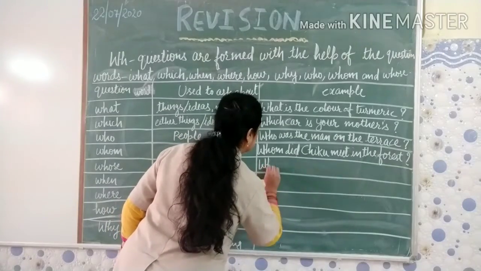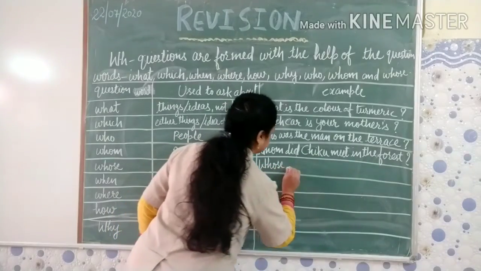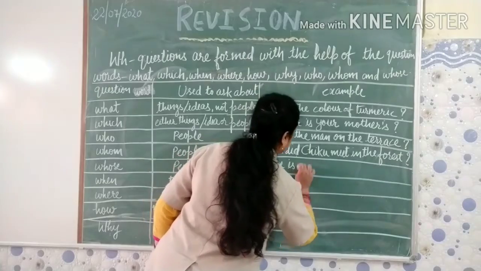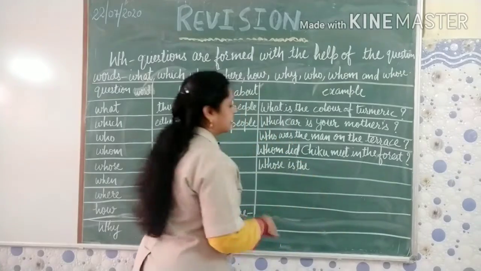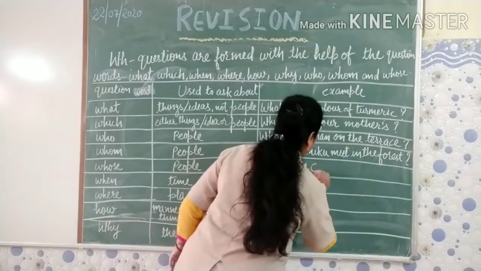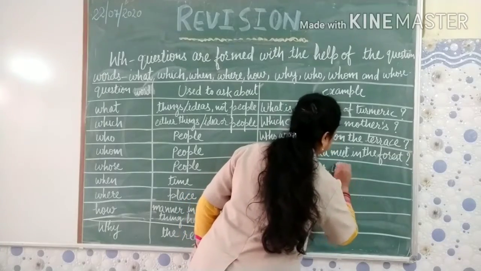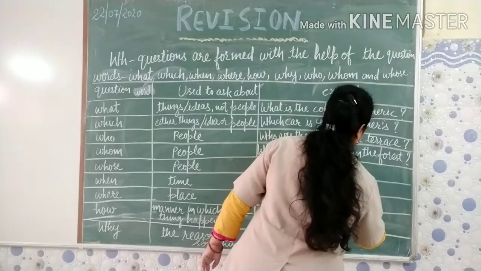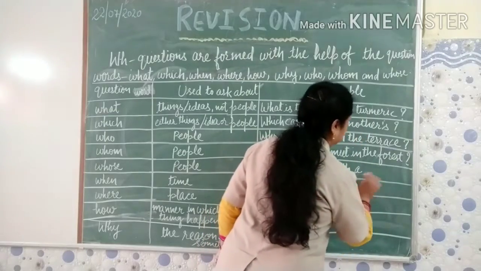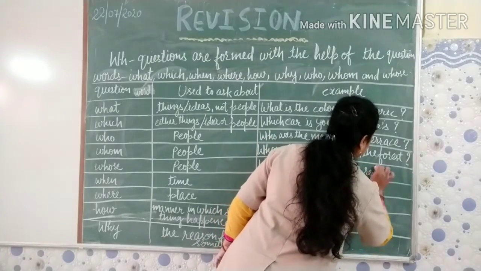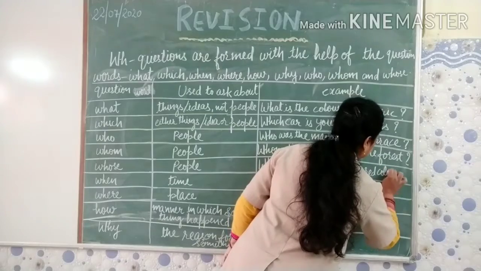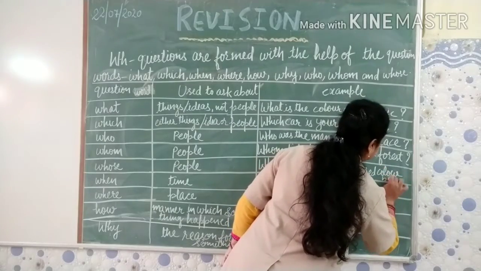Whose is the car with a red color border.